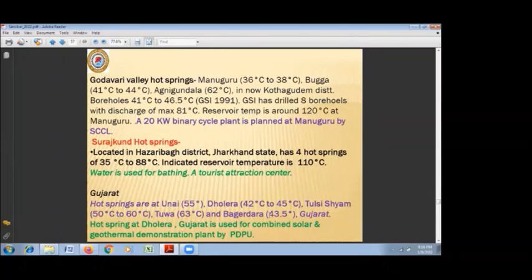But the PDPU, that is Pandit Deendayal Petroleum University, Gandhinagar, has put in one combined solar and geothermal energy use. Means geothermal water is additionally heated by the solar energy, and a hot binary cycle power plant of 10 kilowatt is put there as a demonstration plant. It is still in operation.